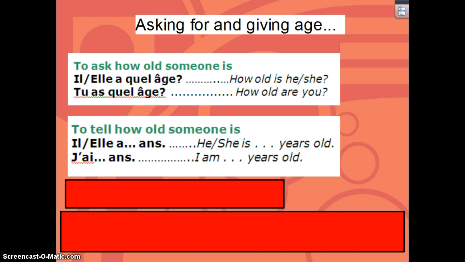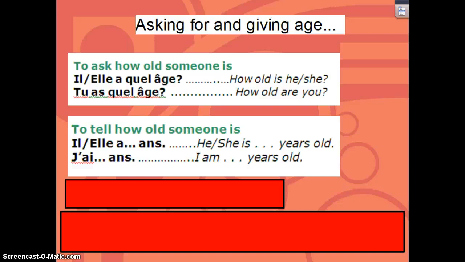Now, of course, you also need to know how to answer these questions. So the first thing that you need to know is if they ask about another boy or another girl and you want to say he or she is a certain number of years old, again, realize that there are two phrases here. It's either il a and then the number and then ans for however many years old he is, or elle a and then whatever the number is and ans for however old she is. The reason why there's a dot dot dot here is because you do have to make sure that you fill in a number. So just to give you an example, let's use the age of 15. If you wanted to say he is 15 years old, you would say il a 15 ans. And if you wanted to say she has 15 years, as in she is 15 years old, you would say elle a 15 ans.